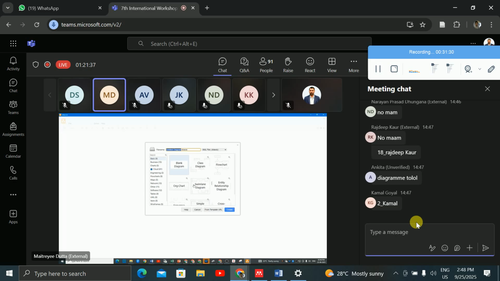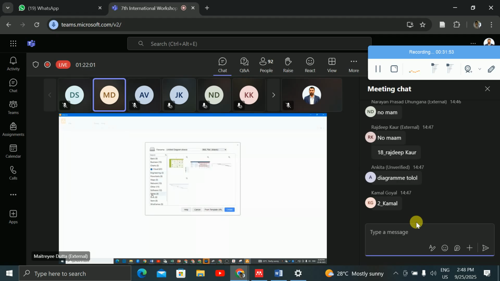You can create the organizational chart. You can create the ER diagram. You can create the sequence diagram. You can create a simple Kanban board. Cross-functional flowcharts you can also create, and in maps also. On the engineering side you can also create some diagrams, right? You can diagram some tables.